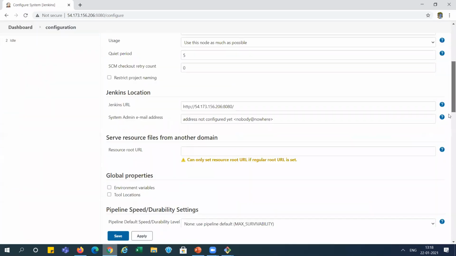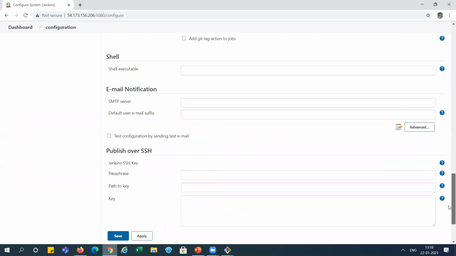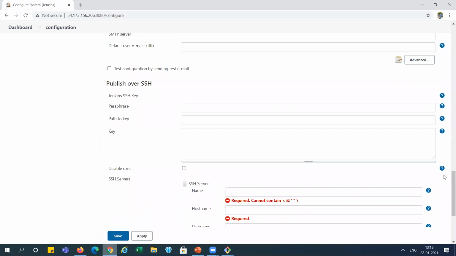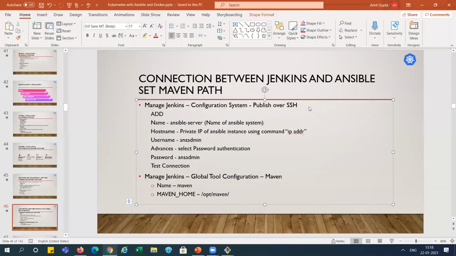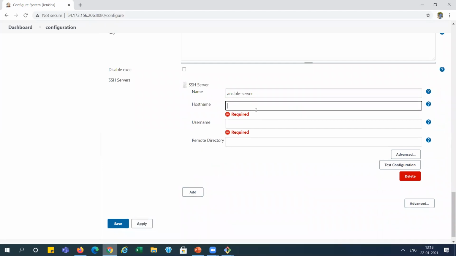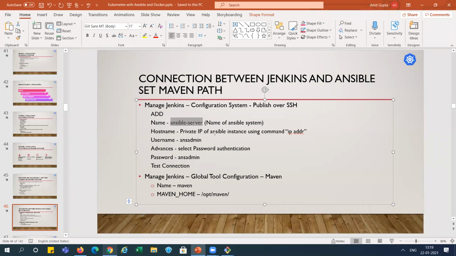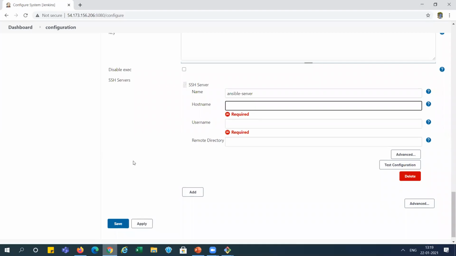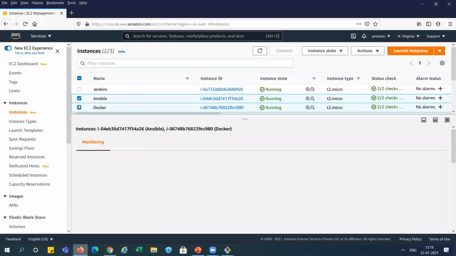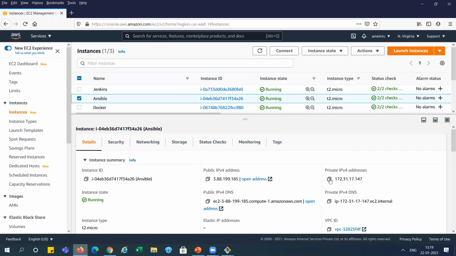And here you can see, at the end, Publish Over SSH is coming over here. So we need to add the server here, right? You can see we have added a server. I am putting this name for the Ansible server because we are connecting from Jenkins to the Ansible server. Hostname, it's showing the private IP of the Ansible instance. So for the private IP, we need to go here and copy the private IP from here, right?